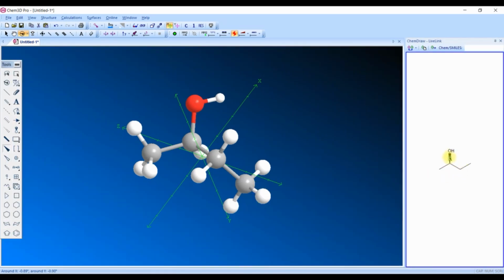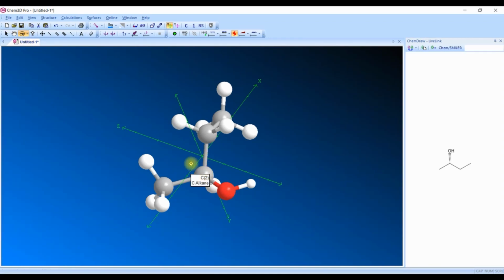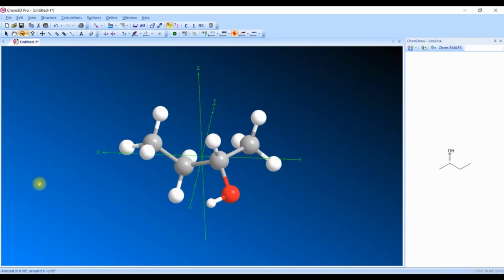Now let us replace this wedge bond with a dash line. Whenever I replace the wedge bond with a dash line, the orientation of OH changes. Now let us arrange this in a plane and rotate it along the plane of the x-axis.